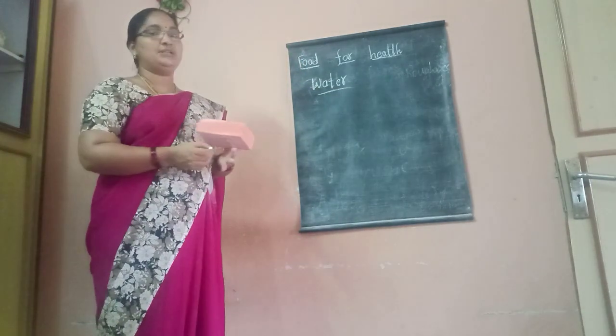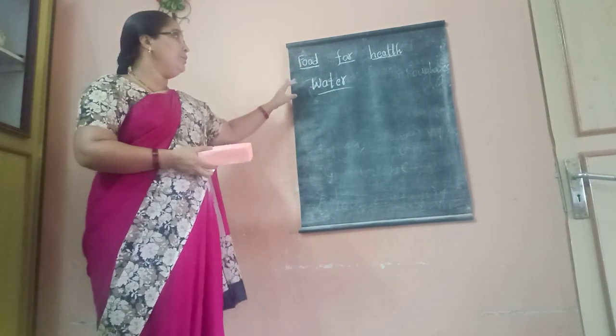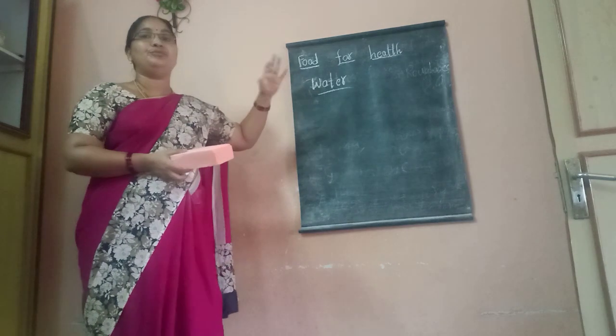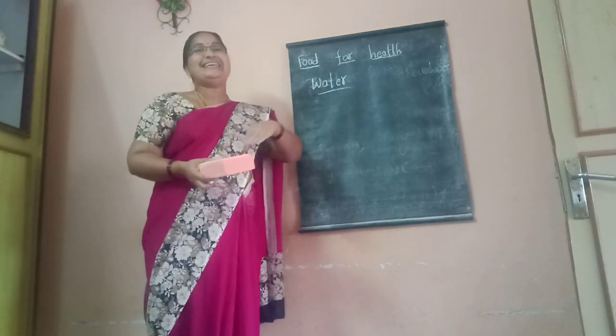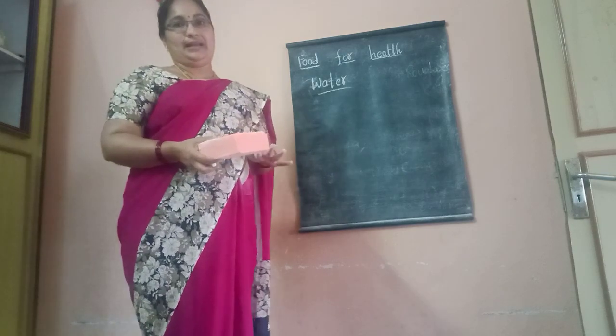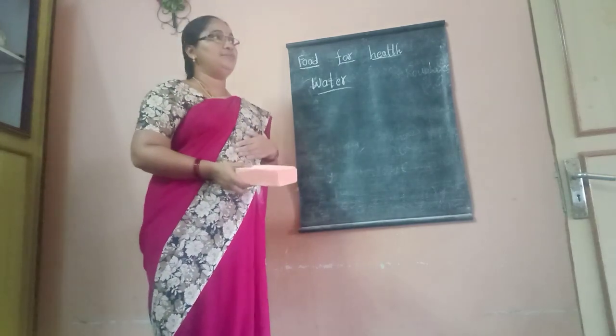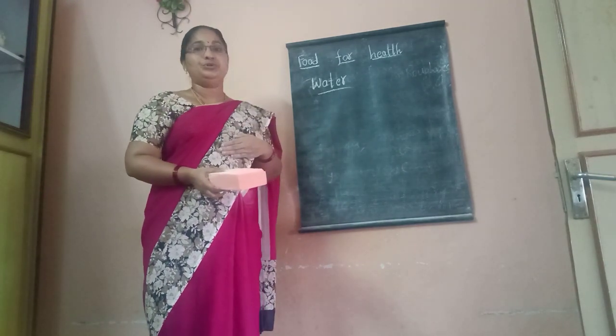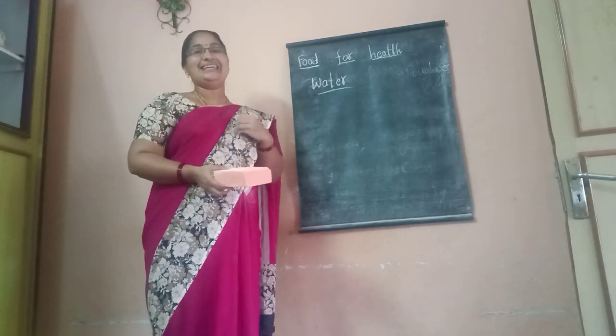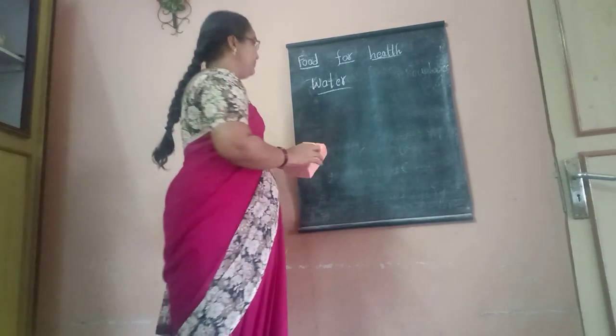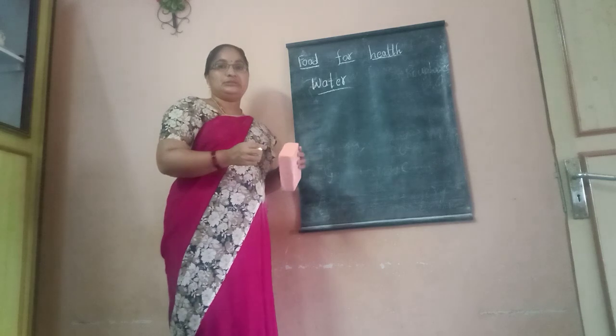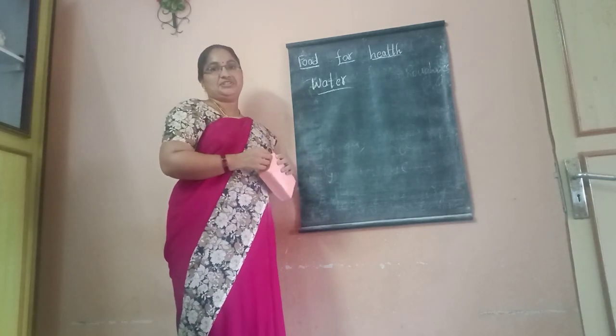We should take 2 to 3 liters of water a day. Why? Because water helps the food to move easily in our digestive tract. It also maintains our body temperature.